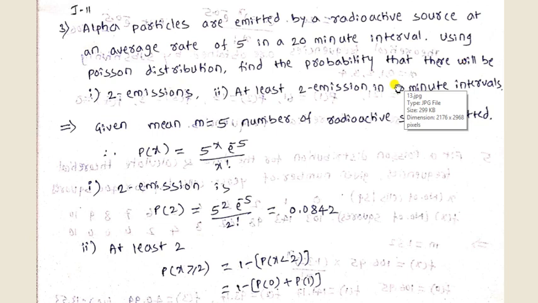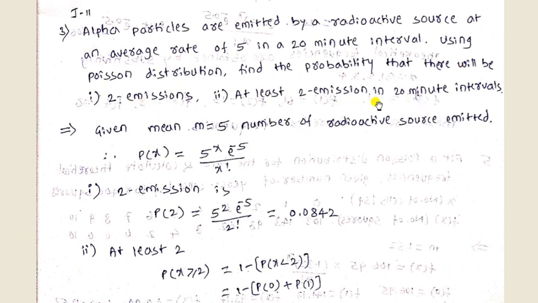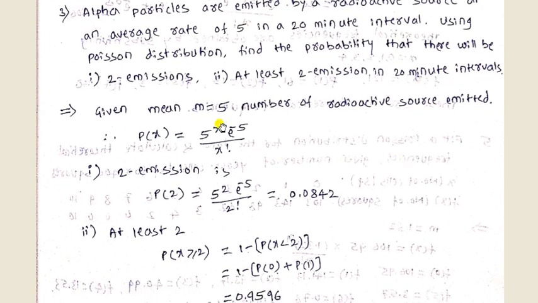Using Poisson distribution, find the probability of, first, 2 emissions, and second, at least 2 emissions in a 20 minute interval. We already know m is equal to 5, so directly substitute m equal to 5 in the Poisson distribution: 5 raised to x, e to the power minus 5, whole divided by x factorial.